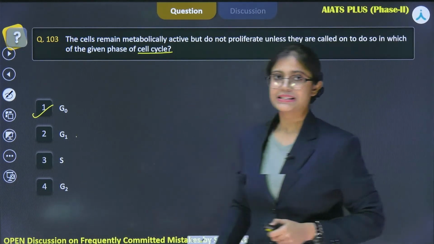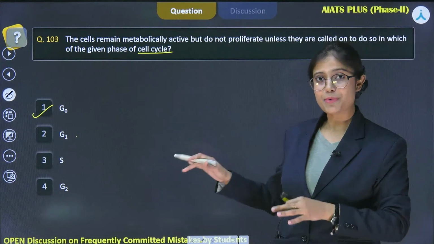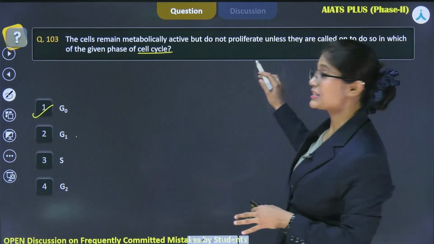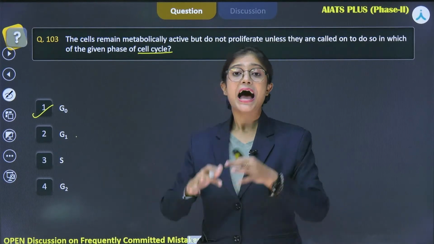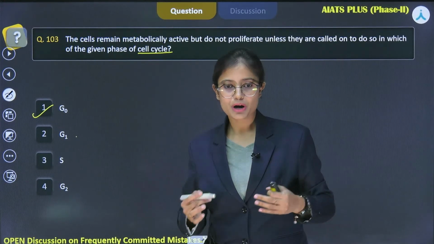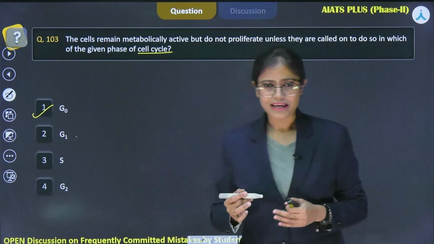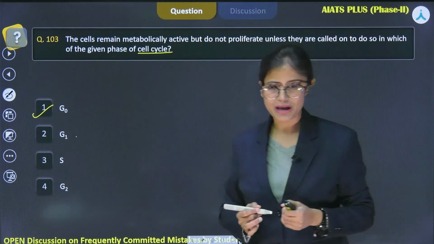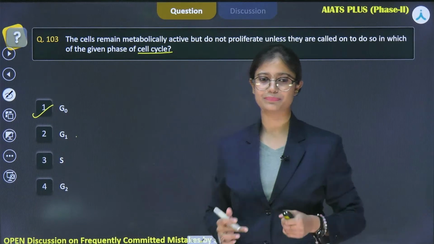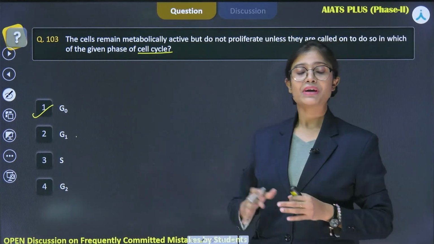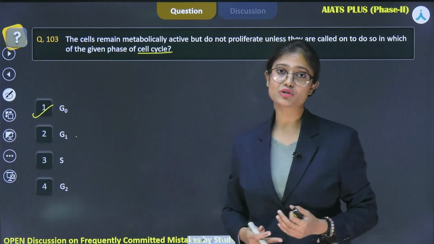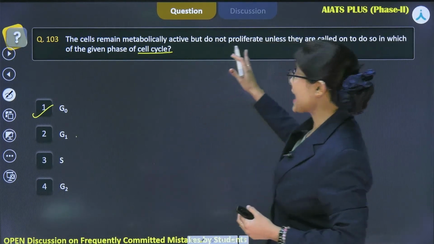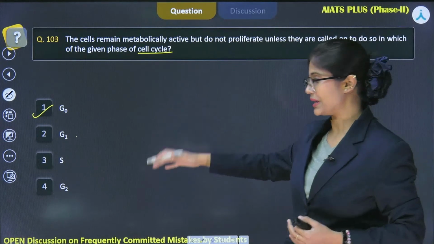During G1 phase, the cell is metabolically active and is proliferating because the cell size is actually increasing, as the number of organelles are increasing. As in the G1 phase, the size of the cell is increasing and the organelles are also getting duplicated, so during this the proliferation is taking place, right?